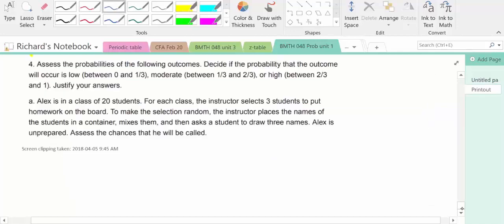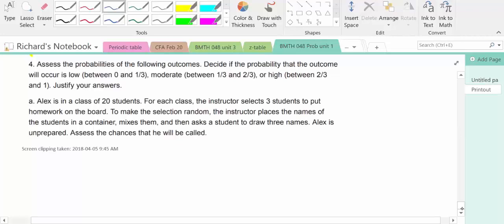Okay, so now we're going to assess probabilities for some outcomes. So Alex is in a class of 20 students. The instructor selects 3 out of 20 students to put homework on the board. To make the selection random, the instructor places the names of the students in a container and then asks the student to draw 3 names.